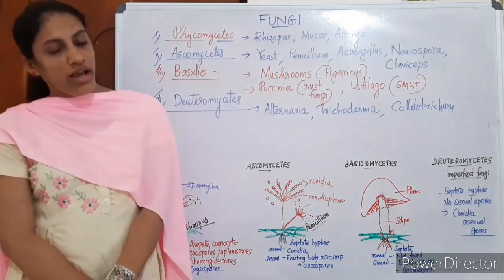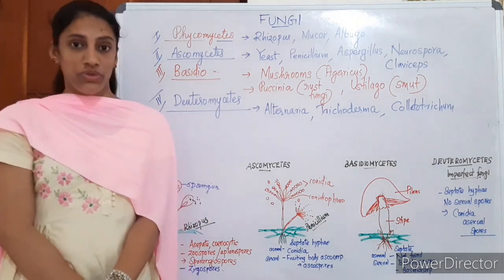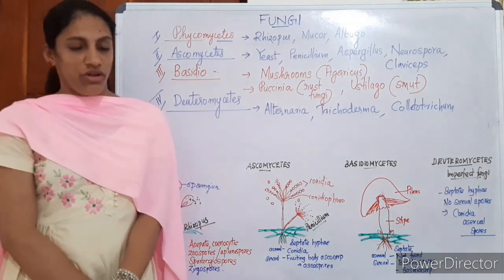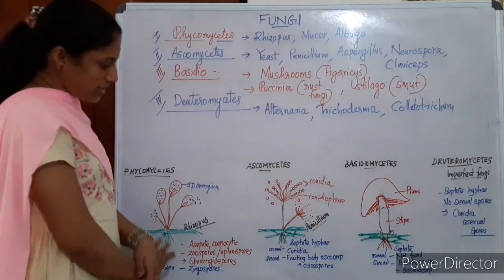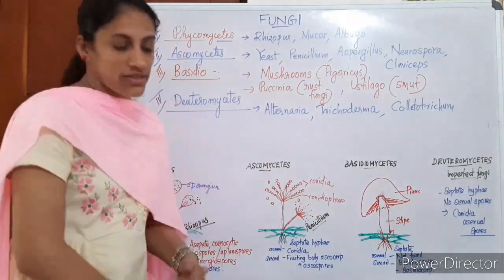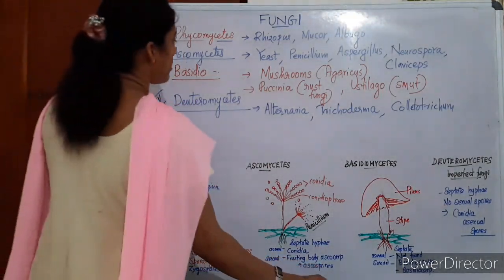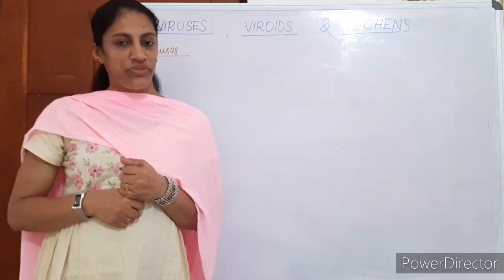Study seriously and study all the examples. These examples are all there in your textbook. You have to study this seriously. Don't forget the names. Okay, don't make mistakes. If the fungi with the diagram is fully clear, we can move on to the last topics: viruses, viroids, and lichen. If fungi is clear, we can move on to the last topic of the chapter.